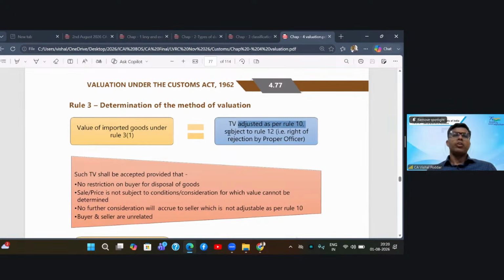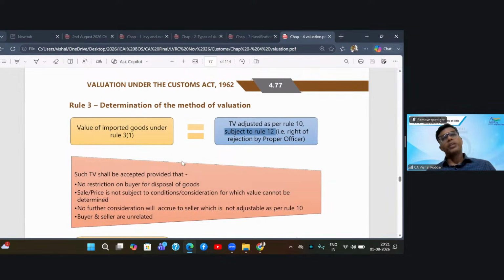Further, your transaction value is subject to Rule 12. Now, what is Rule 12? Rule 12 gives the officer a right to reject your value if they have a doubt about the truth or accuracy of the data or information which you have shared with them. So wherever any data shared by you is found to be doubtful, or they doubt the truth or accuracy of the figures you are giving, Rule 12 empowers them to reject your value.